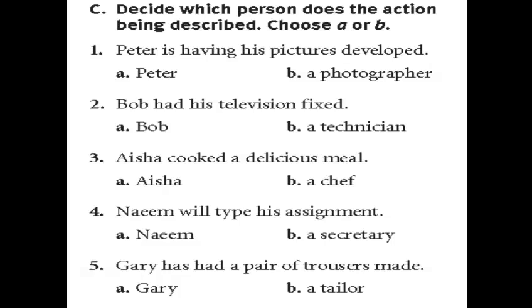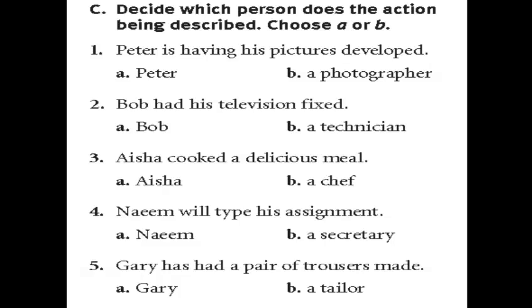Instead of saying Peter is developing his pictures or Peter developed his pictures, if we said Peter developed his pictures, subject, verb, object, it's active voice, Peter did the action. But here it says Peter is having his pictures developed. Look at the structure here. We mentioned the subject, then we mentioned is having. Look at this structure, have. Then the object, his pictures, then the verb. Here the structure is completely different from the previous structures we already know.